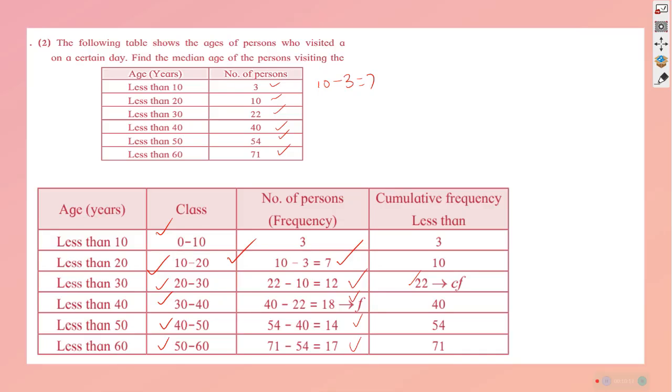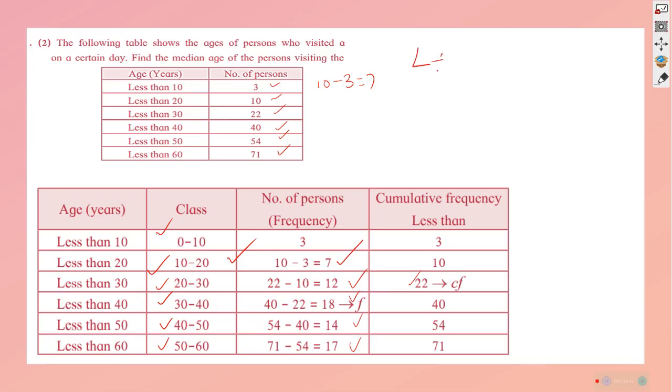there are 71 people, the number of persons visiting the particular museum, and from the list given, we are asked to find out the median age. These are ages: less than 10, less than 20, less than 30, less than 40, less than 50, less than 60. So we have got an idea from the table that now you can think about substituting it in the formula which we have learnt.